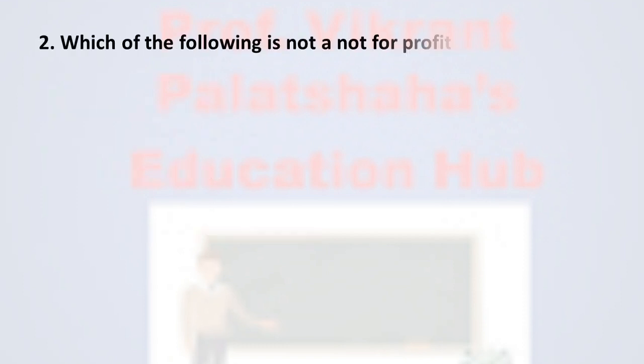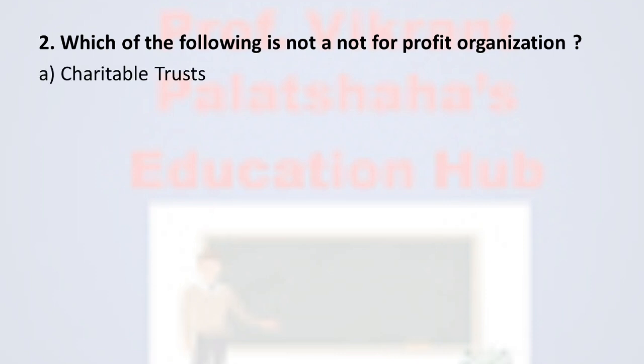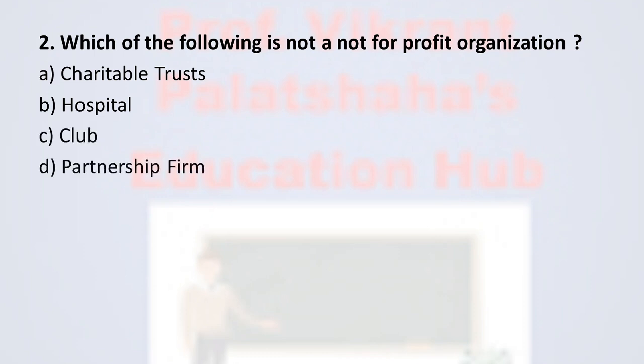Question number 2. Which of the following is not a not-for-profit organization? Option A, charitable trust; option B, hospital; option C, club; and option D, partnership firm. And the correct one is option D, partnership firm. Partnership firm is not a not-for-profit organization. It is a profit making organization.